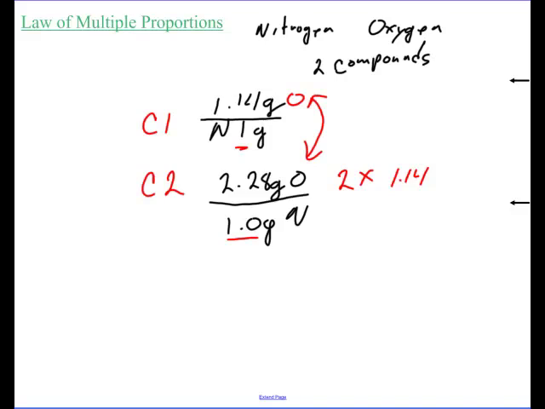And so they determined that in this compound, the formula was NO, 1 nitrogen, 1 oxygen, but in this compound, the formula was NO2. And so by looking at all these different compounds that had two elements combining, you always got a whole number ratio for that second element.